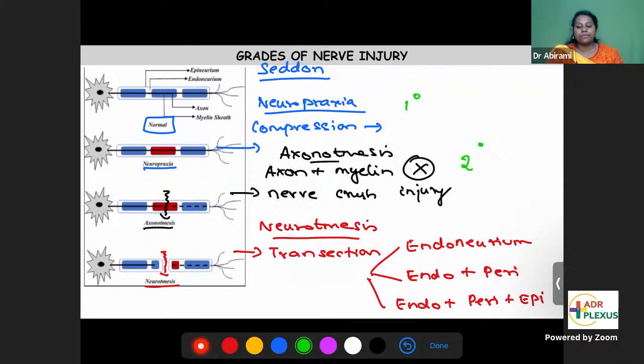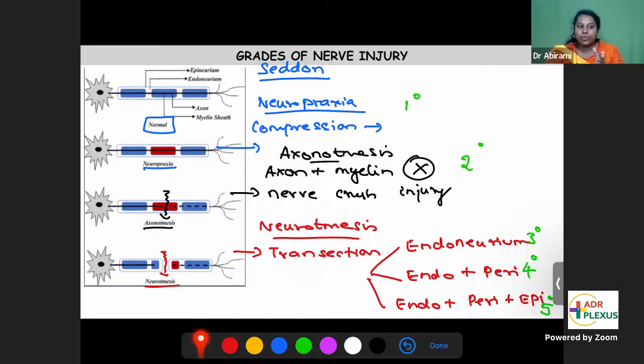In neurotmesis, endoneurium alone cut is third degree, endoneurium plus perineurium cut is fourth degree, and all three layers cut is fifth degree. So there are 5 degrees in Sunderland's classification. First degree is the mildest form of injury, fifth degree the worst.